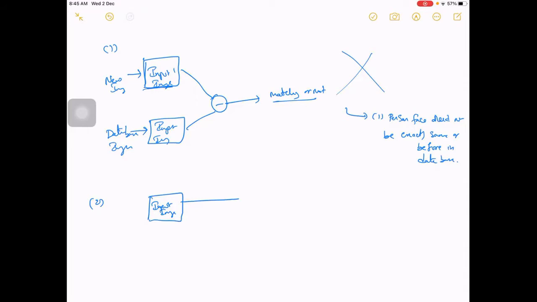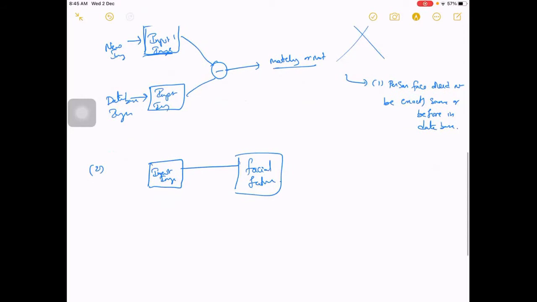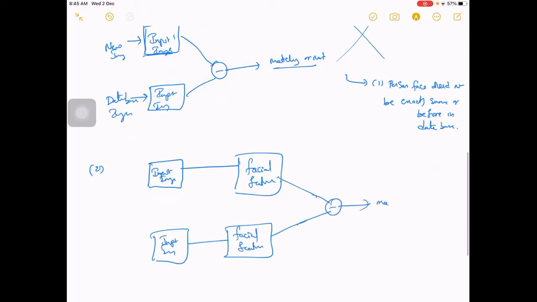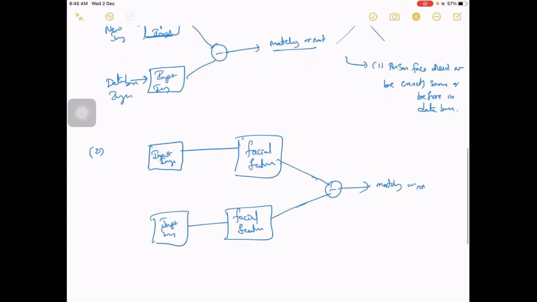If we can have descriptive features out of your face, then for each image within the database, you extract facial features and compare these features. Instead of direct comparison, you can do this comparison. This makes sense, right? Because maybe you wear a hat, or maybe you started growing a beard, or maybe started having long hair or something.